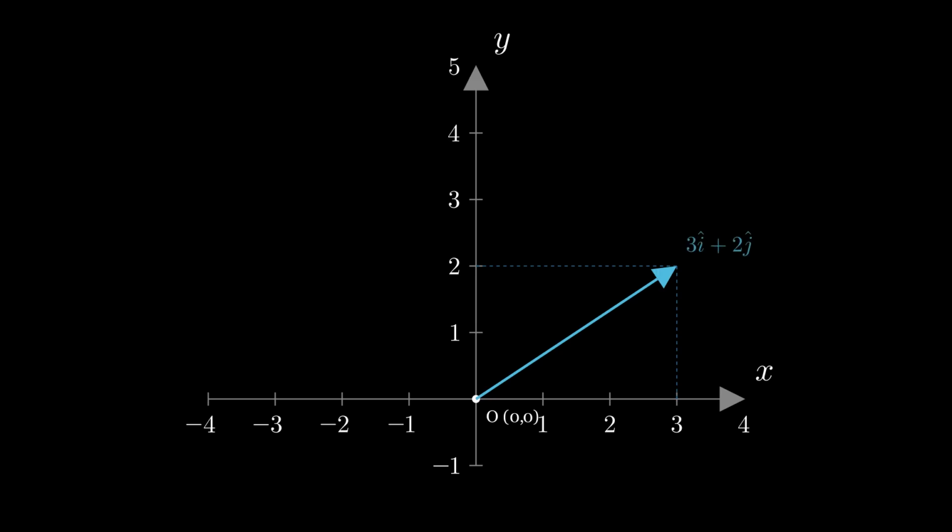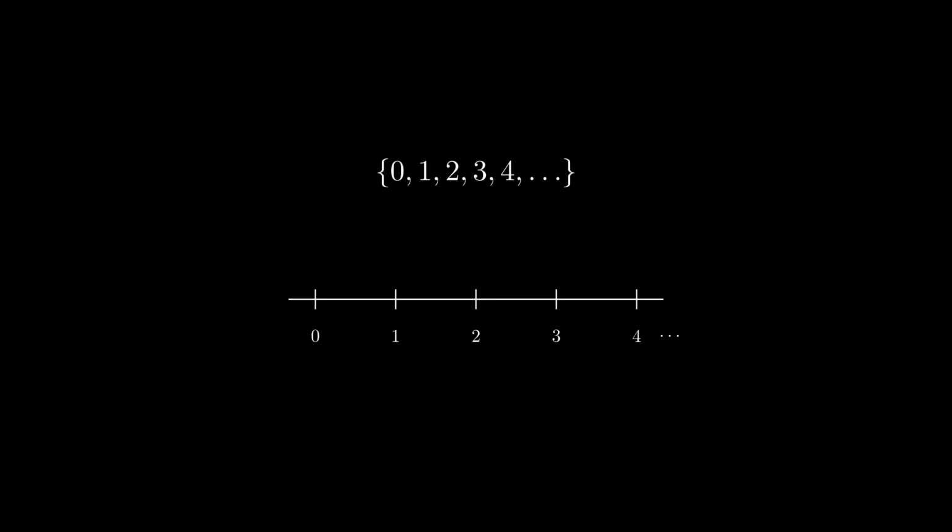Now oftentimes, you would see a vector written in the form of a unit vector. So what is a unit vector? Well, take regular numbers for example, 0, 1, 2, 3, stuff like that. The distance between each of these numbers and the number right next to them is equal and exactly the same. And that is what a unit is. It is the fundamental distance that each number is made up of. So if you want to reach 5, you need to take a single unit and stack them up 5 times to reach the number 5.